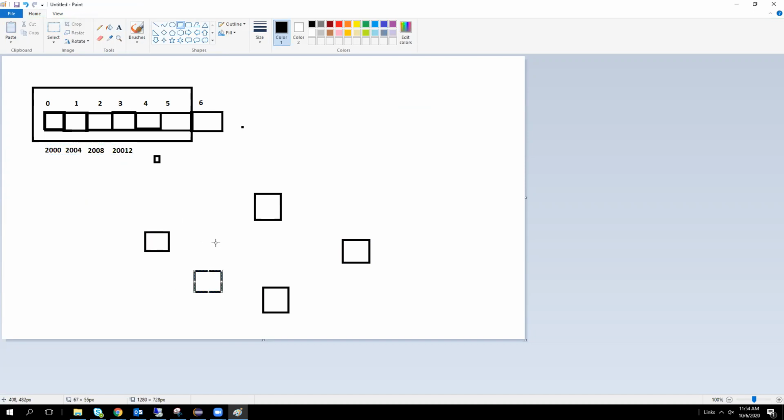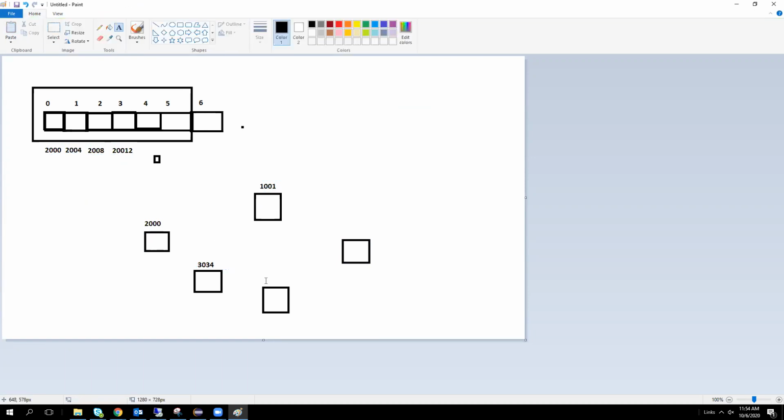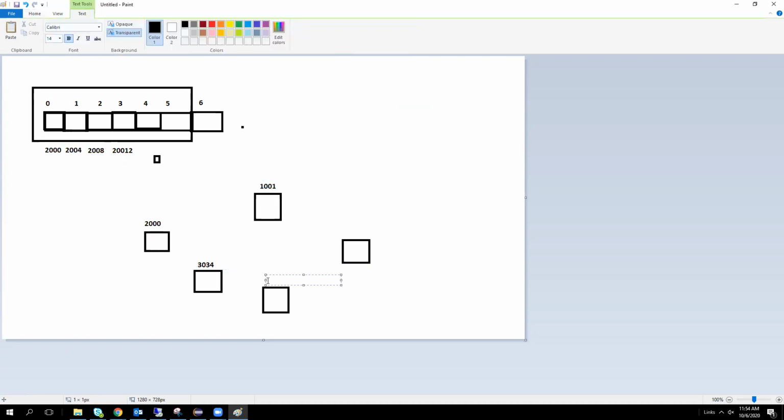Randomly, the memory is allocated, like it may be 2000, it may be 1001. Yes, if we use linked list, it randomly allocates the memory.